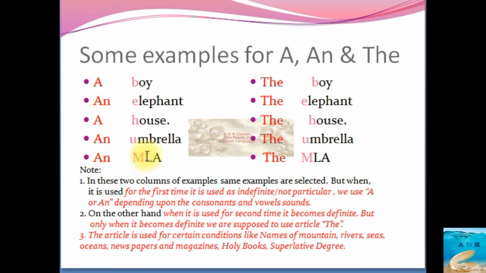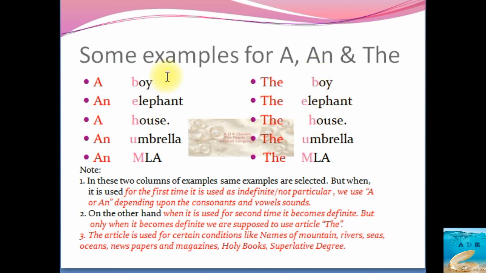But when it is expanded, member of legislative assembly, member, the ma pronunciation is a consonant sound, so we have to put "a member of legislative assembly". But when it is in the short form, we are supposed to use "an MLA". Then dash boy, the boy. The same things we use in A or an can be used as the also,